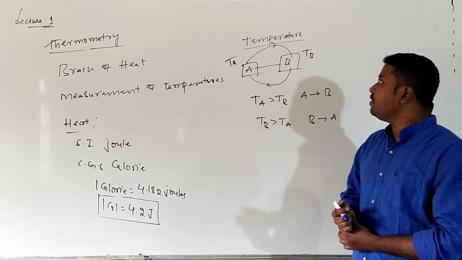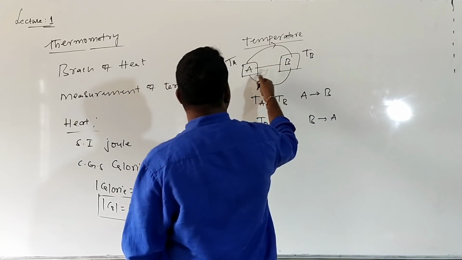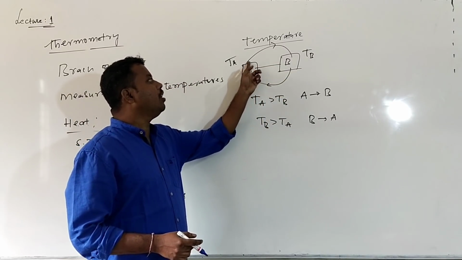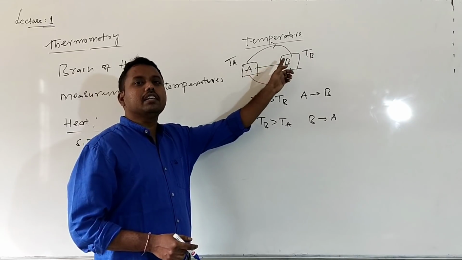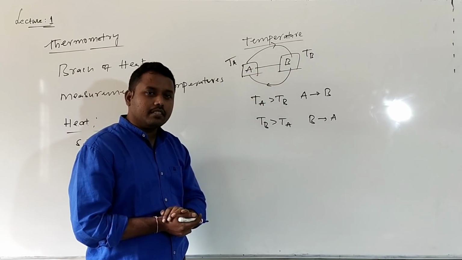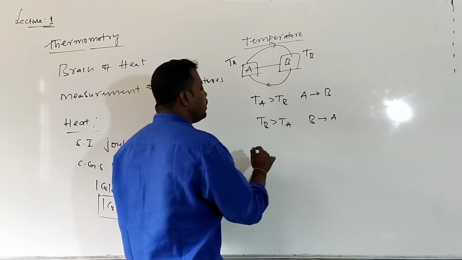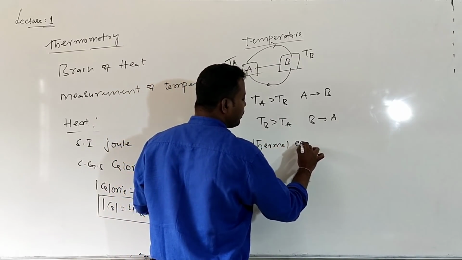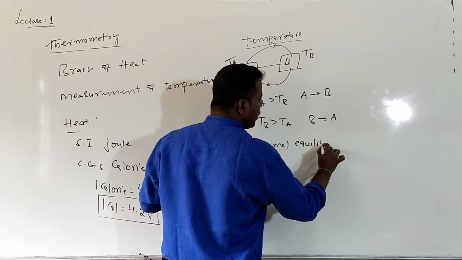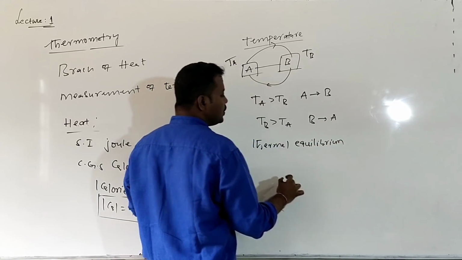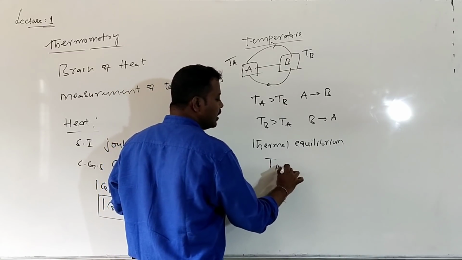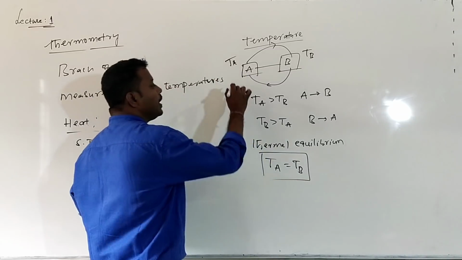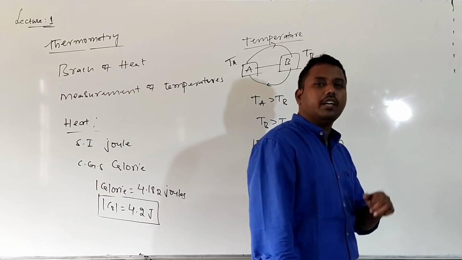Whenever heat is flowing from one body to another body, obviously the temperature of the hotter body decreases and the temperature of the colder body increases. After some time, an equilibrium will occur. That equilibrium is called thermal equilibrium. When two bodies are said to be in thermal equilibrium, their temperatures are constant. The concept of temperature is given by the zeroth law of thermodynamics.